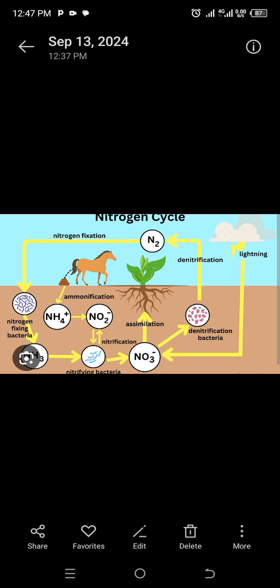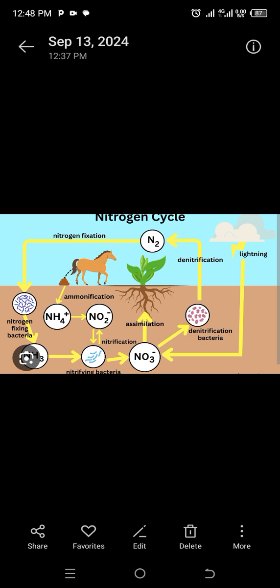What is the nitrogen cycle? The nitrogen cycle is defined as a process by which nitrogen is converted into nitrogen compounds through the atmosphere, soil, and living organisms.